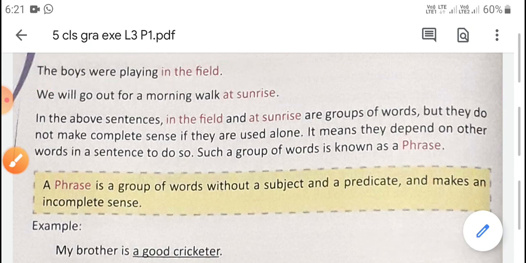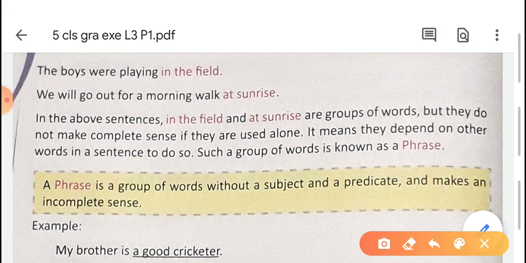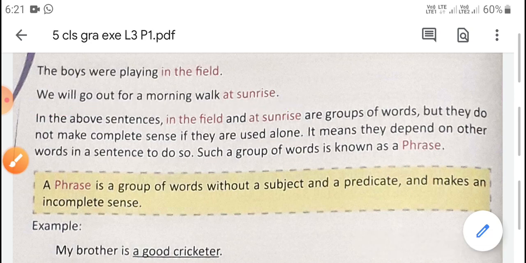Now in the second one, we will go out for a morning walk at sunrise. "At sunrise" alone is not a meaningful sentence. Only when it stands with "we will go out for a morning walk" or some other group of words do we get a meaningful sentence.